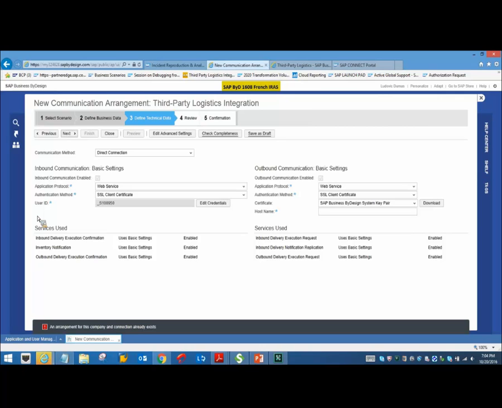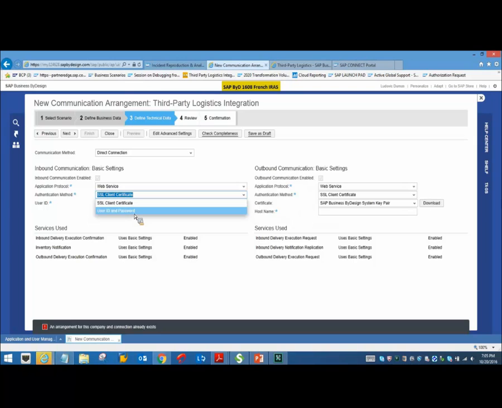See, all the messages which are sent from your BYD system or into your BYD system are basically all web services. And also the authentication method which you will be sending from your 3PL system to the BYD system, you can manage. Whether you want to authenticate the system, authenticate the call or the message, either via SSL client certificate or you want to provide user ID and password. You have either of the two options which can be selected.